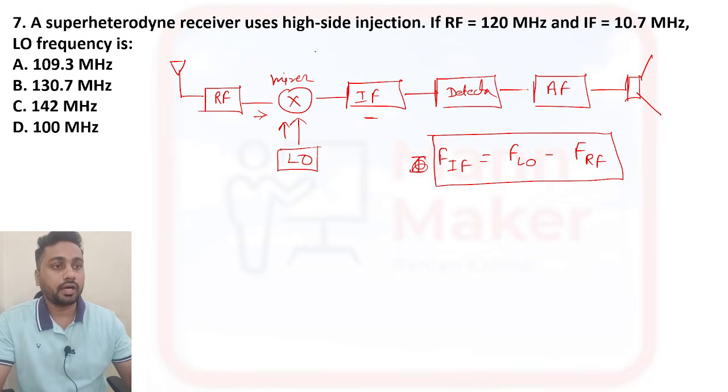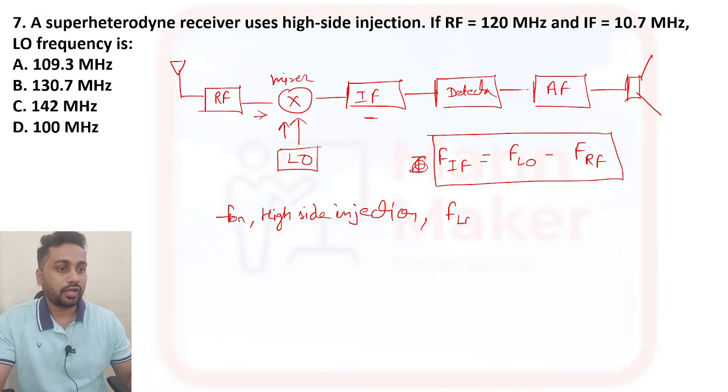But here they have asked the question for high side injection. For high side injection, we need to calculate the local oscillator. So FLO, local oscillator frequency, is equal to FRF plus FIF.